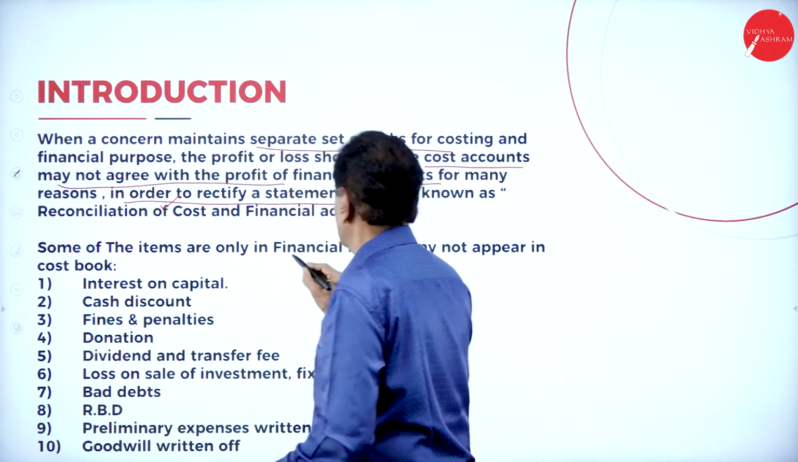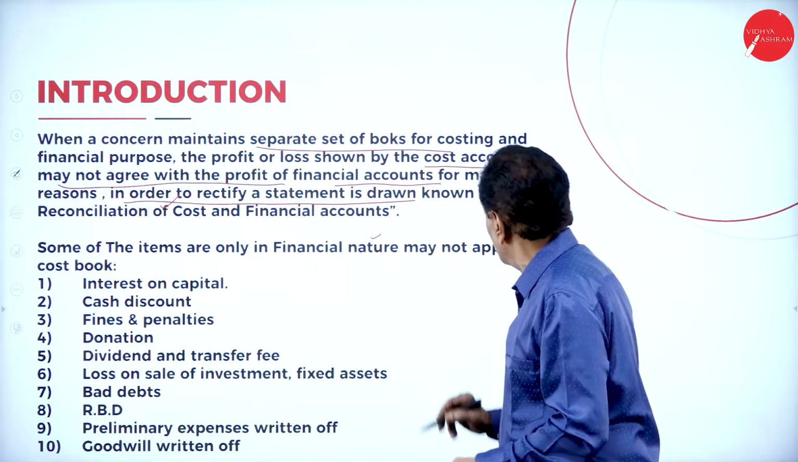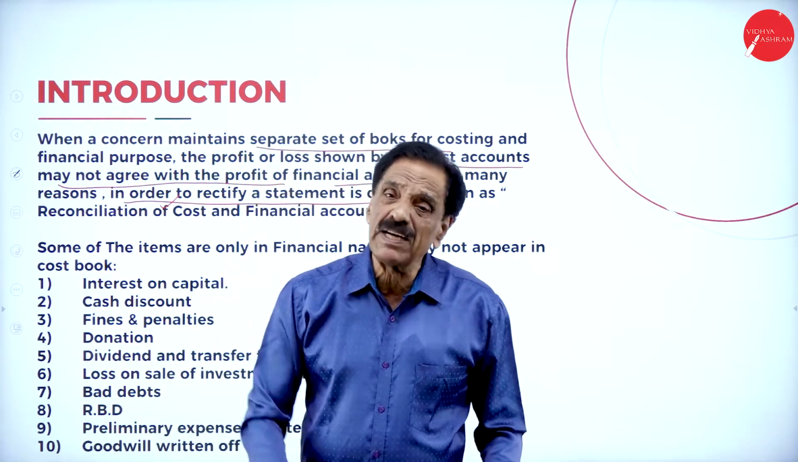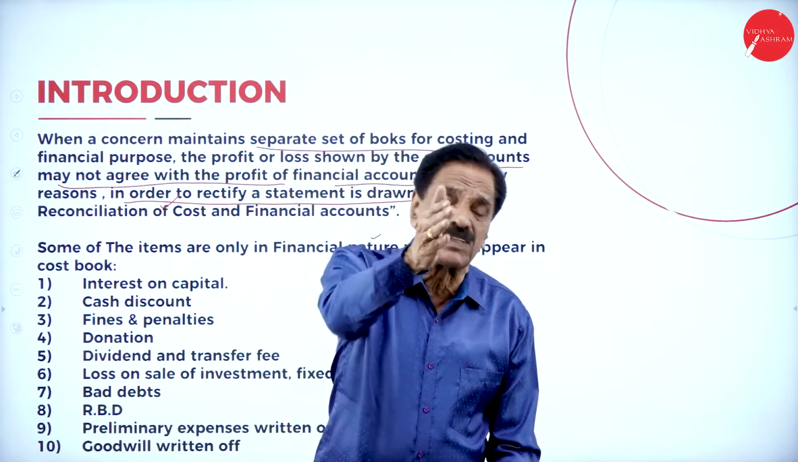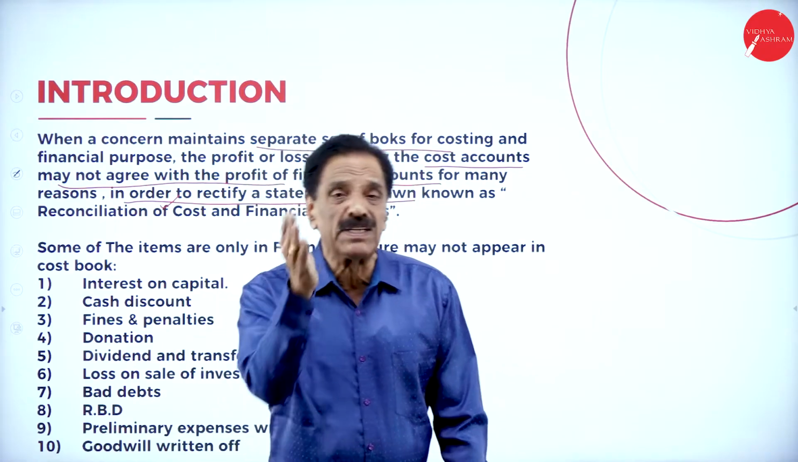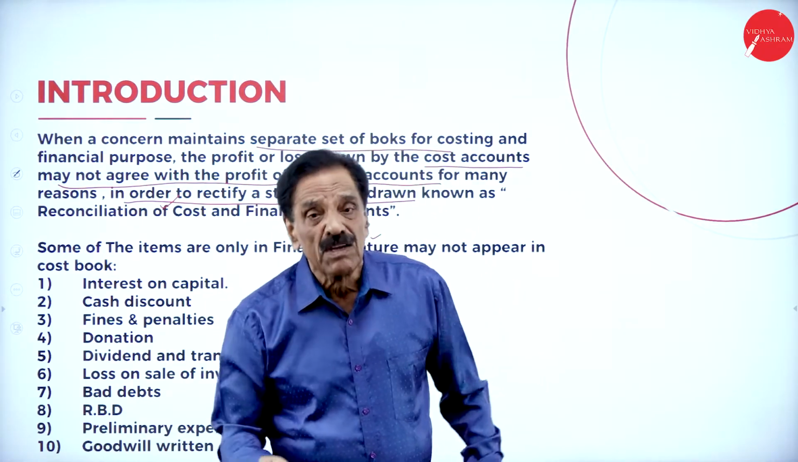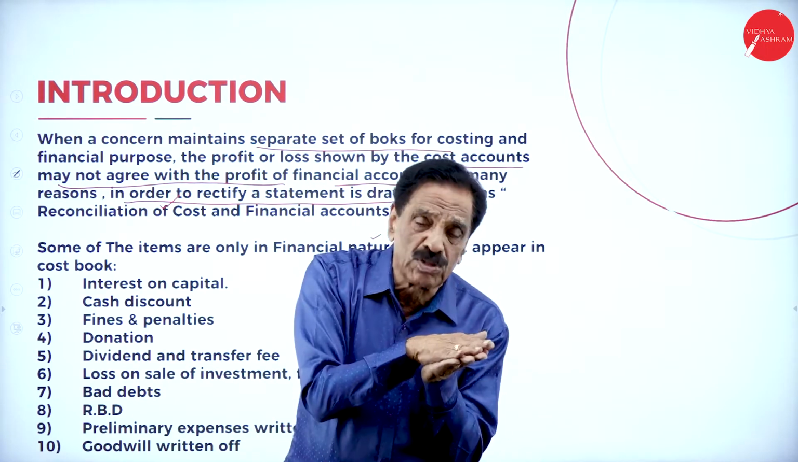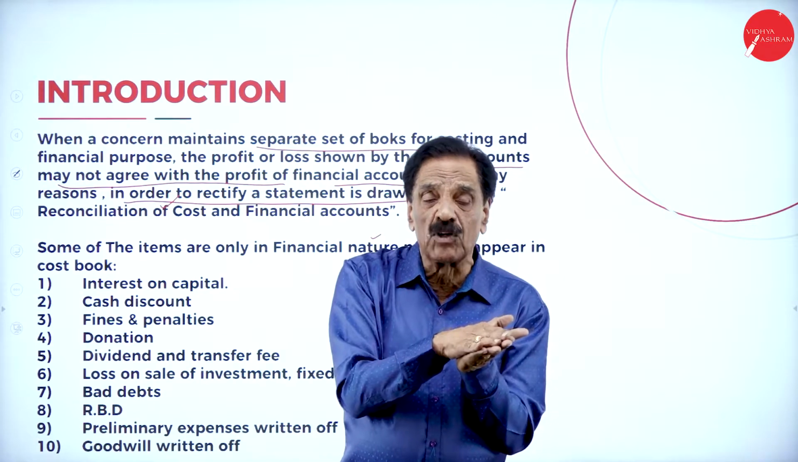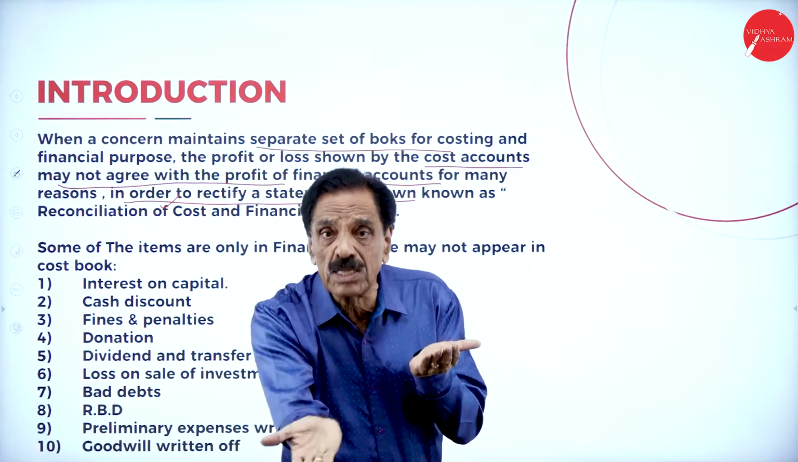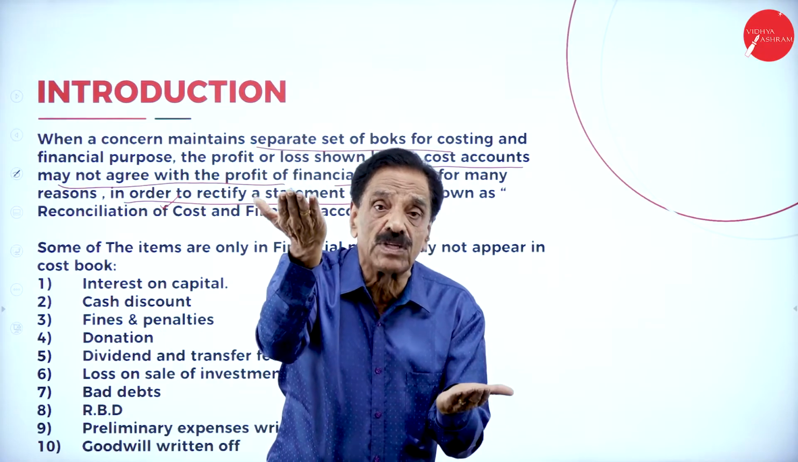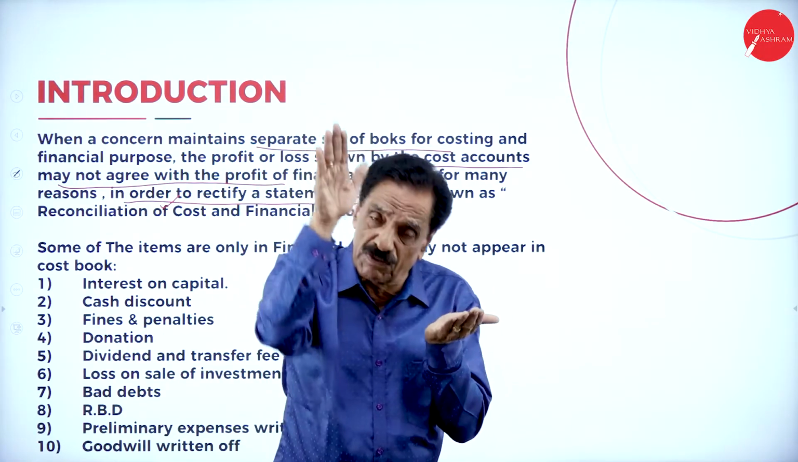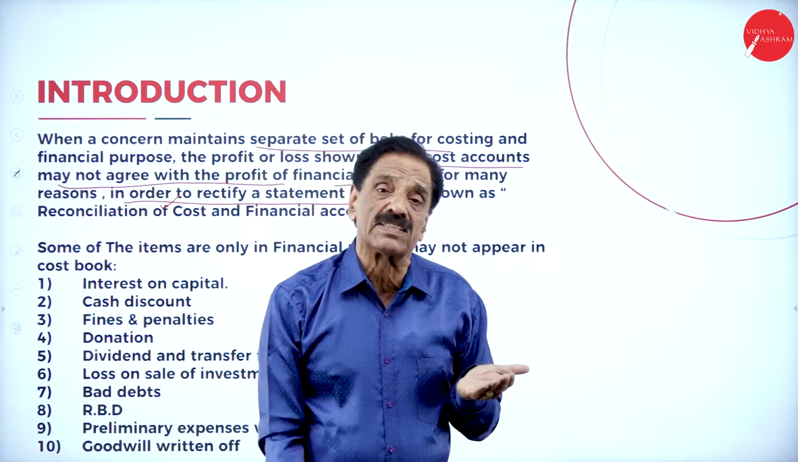Here, some of the items are only financial in nature and may not appear in the cost book. Interest on capital we pay. When you pay interest on capital, it will come on the profit and loss account debit side. The same entry should come in the costing, but it won't. Naturally the profit will be reduced in the financial book, but there is no entry in the cost book. So the cost book shows more profit and the financial book shows less profit. To make them equal, we have to bring down the costing to the financial, so we have to charge the interest on capital.